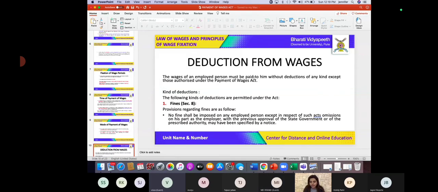Now, fine is also nothing but a way of deduction, right? When fines are imposed, can I say it is nothing but one kind of deduction? Yes, ma'am. So now let us study about fine. Okay. So what does it say? That firstly, fine should be imposed.